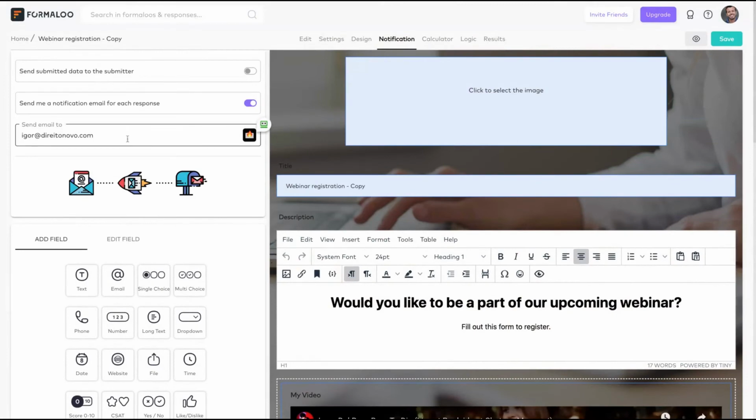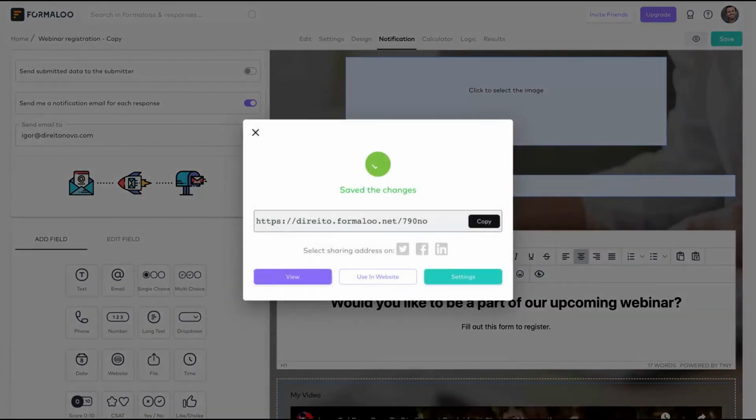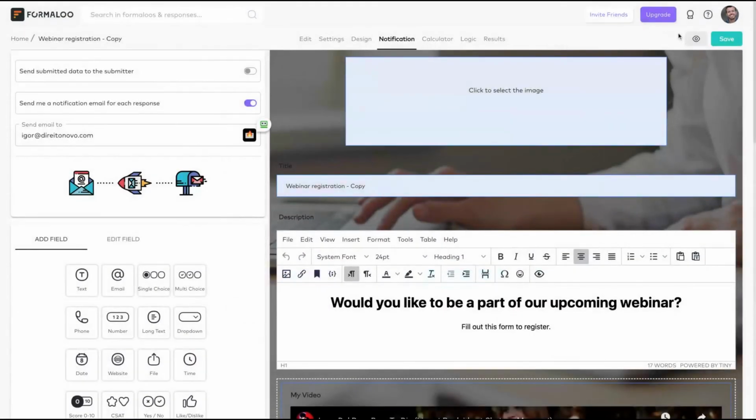Notifications, you can receive an email every time that someone registers, in that case for your webinar. Have a calculator, you can add logic to your forms, and here you can see the results. Okay, here on the end, you can preview your form and here you save. Pretty easy. When you save, you already have your link and you can share with your audience.